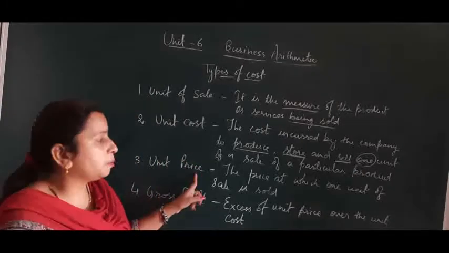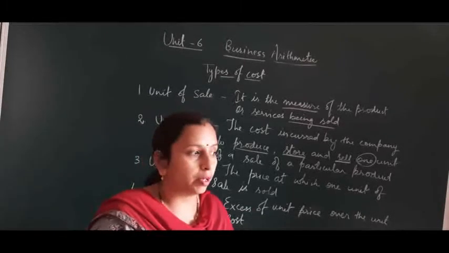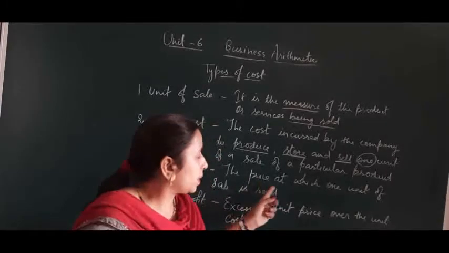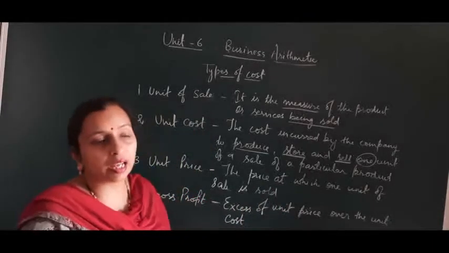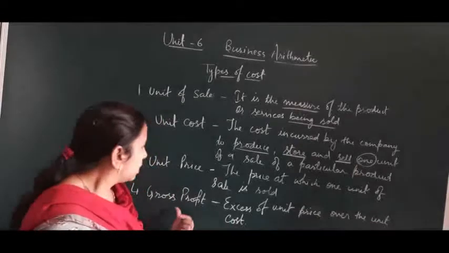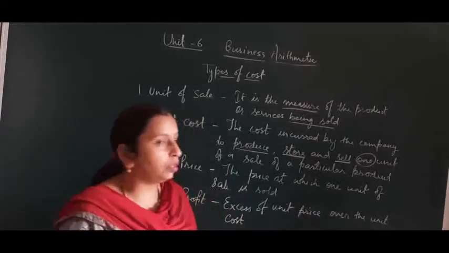The next is unit price. Price is something which the customer pays for a particular product. So it is the price at which 1 unit of the sale is sold. We calculate per unit price for a particular commodity. Then gross profit. Gross profit is the excess of unit price over the unit cost.